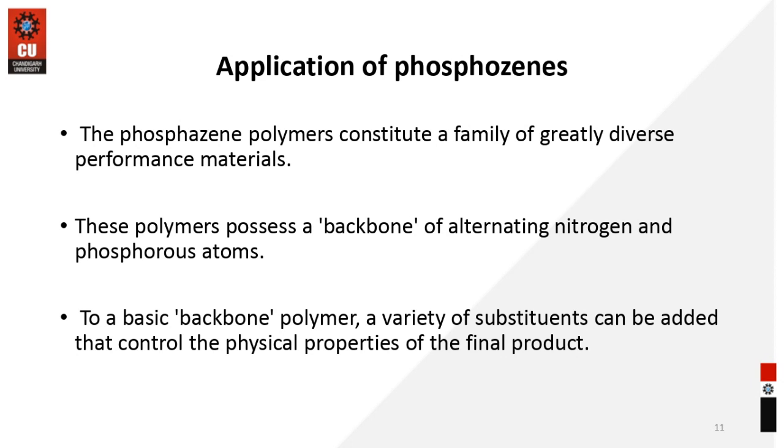These polymeric substances possess a backbone which contains alternate nitrogen and phosphorus atoms. So this is very important. To the basic backbone polymer, a variety of substituent groups can be added that control the physical properties of the final product. We have seen that we have the phosphorus nitrogen bond, and these bonds have certain substituent groups which can be replaced.